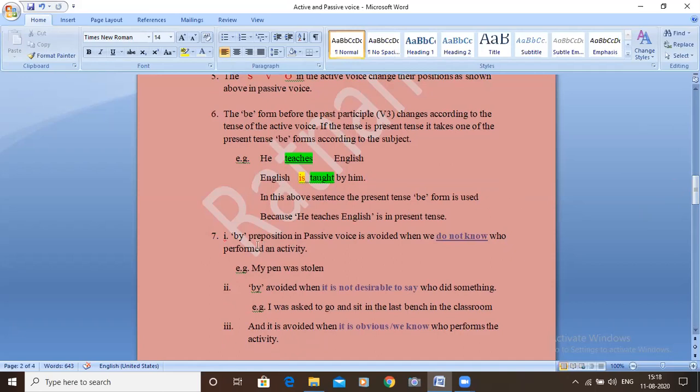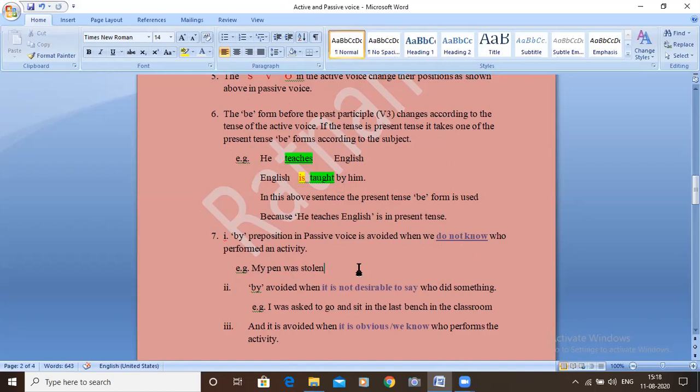Seven. The by preposition in a passive voice is avoided when we do not know who did that. My pen was stolen. See, in the passive voice, we did not say by whom, because we don't know who did this.